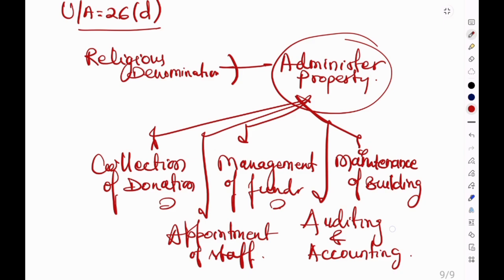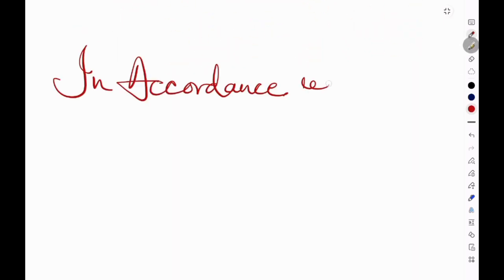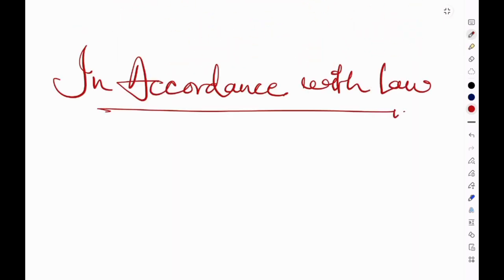The Constitution expressly states that administration must be carried out in accordance with the law. This means the right exists, but it is not absolute. The Constitution itself permits lawful regulations, because administration includes secular activities. Managing money is not worship, maintaining accounts is not a religious ritual, and conducting auditing and accounting is not a sacred ceremony.